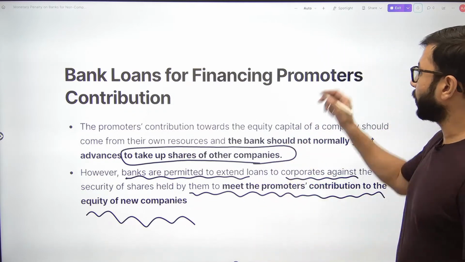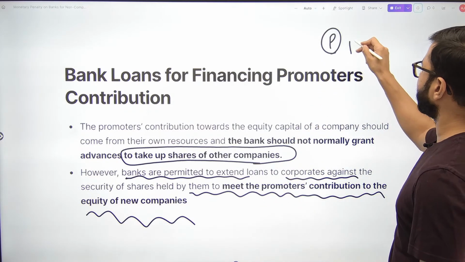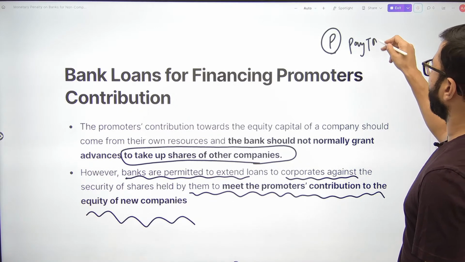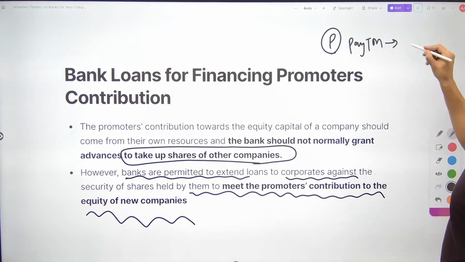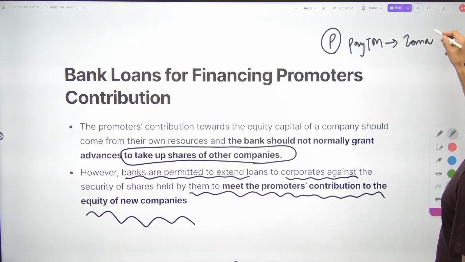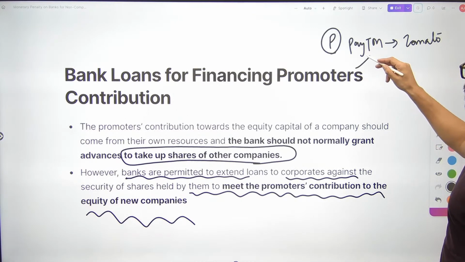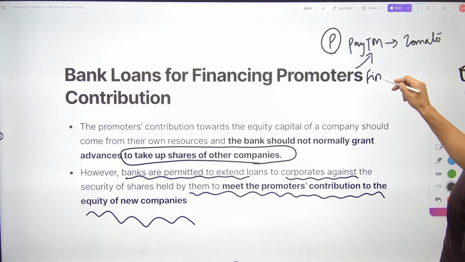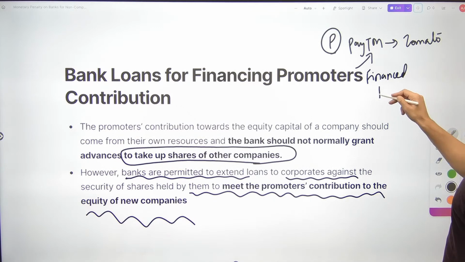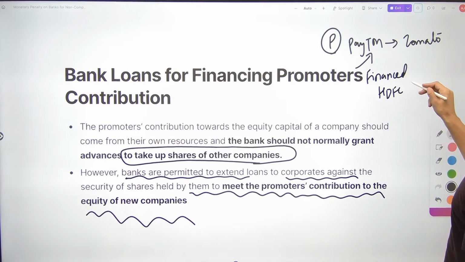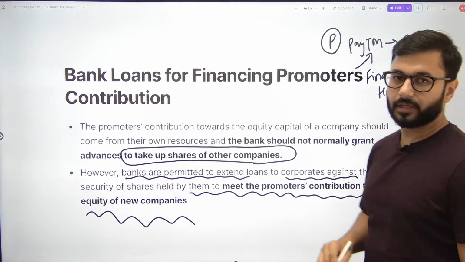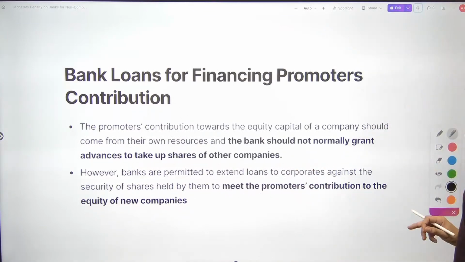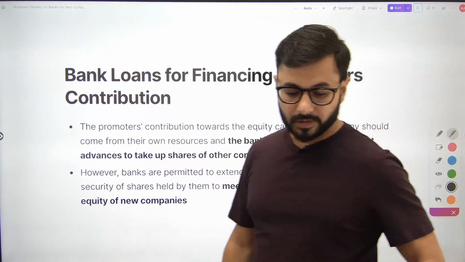दैट प्रोमोटर ऑफ लेट्स से पेटीएम is going and buying a substantial stake in let's say Zomato, and while doing so he is getting financed by let's say HDFC और ICICI और SBI और एनी अदर बैंक। तो बैंक्स को नॉर्मली ये नहीं करना चाहिए। दिस इज व्हाट दिस पर्टिकुलर